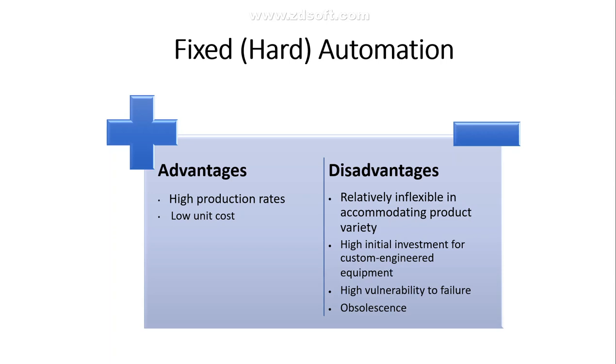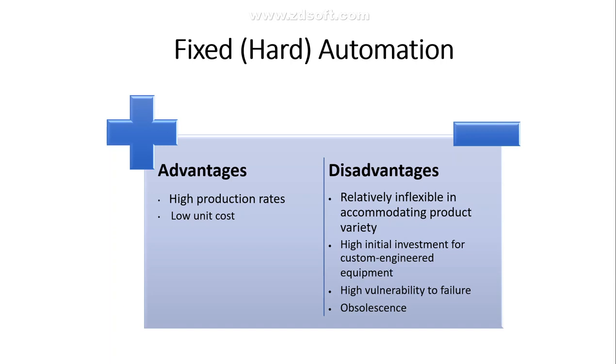So it refers to the intensity of failure being high in terms of these automation systems. And it can become obsolete.